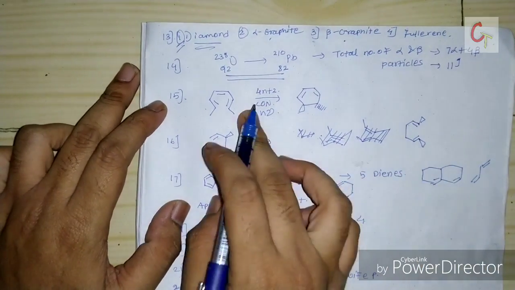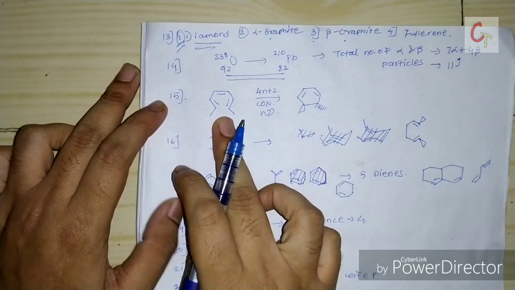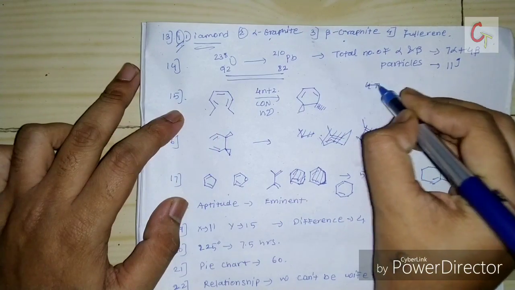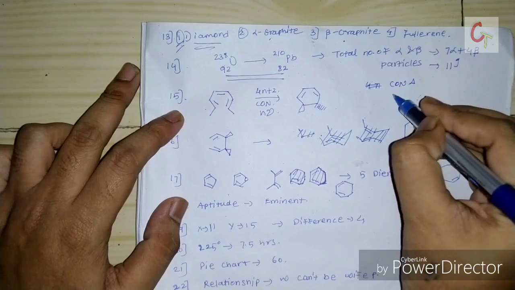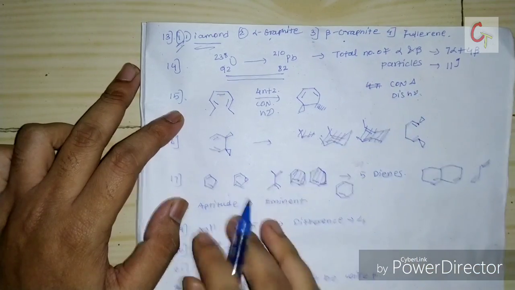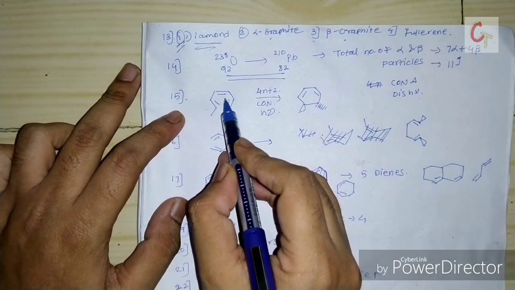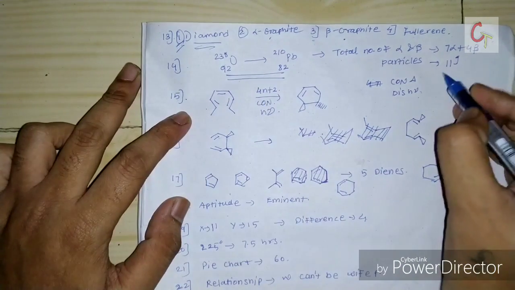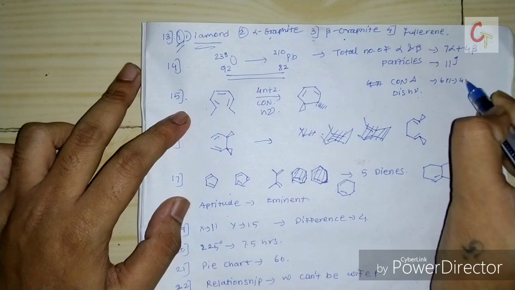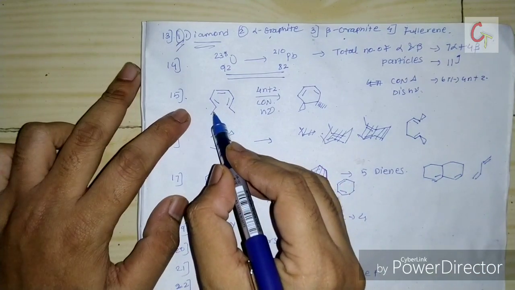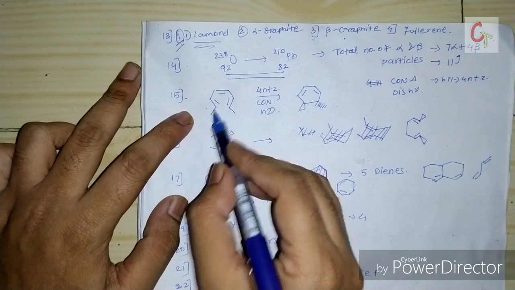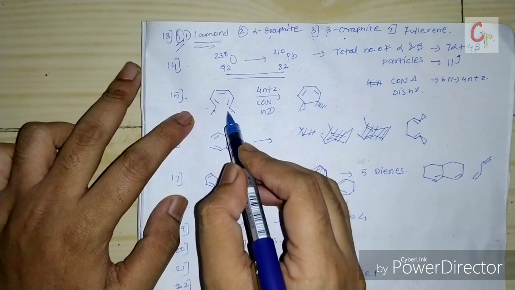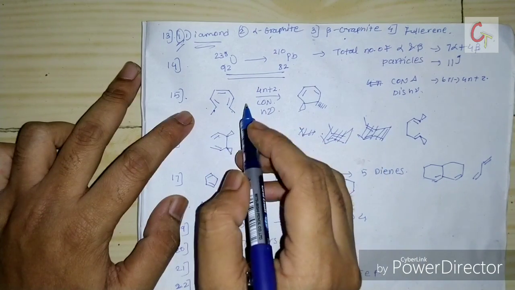So the next question is from pericyclic. This is a ring closing reaction. They have given options, like 4 pi con thermal, dis hv, like that 4 options are given. So it is a ring closing, and all three pi bonds are used. So it is a 6 pi electron, that is a 4n plus 2 system. And here it is shown that it is an opposite bond. This methyl is above and this methyl group is on the opposite side. So if you do con, the stereochemistry will remain the same.